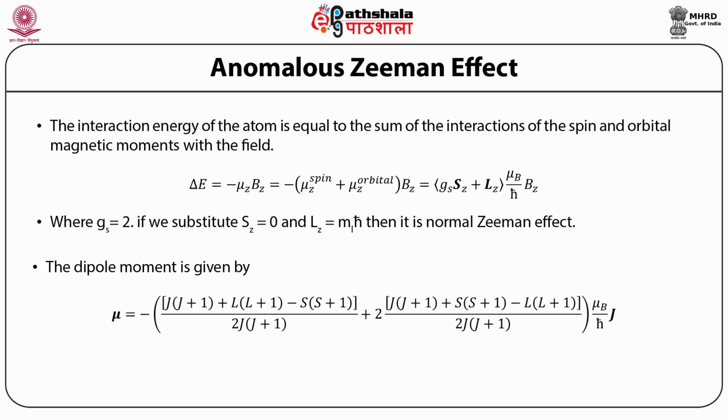For example, L·J = |L||J| cos θ1, and S·J = |S||J| cos θ2, which means μ = -(L·J/|J|² + 2 S·J/|J|²) μB J/ħ.